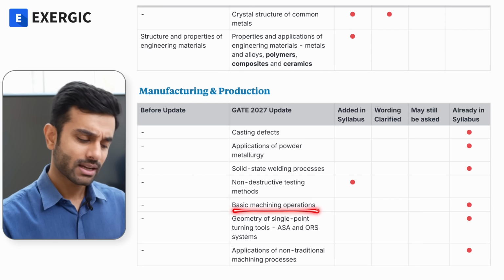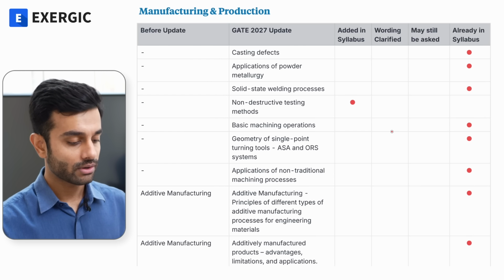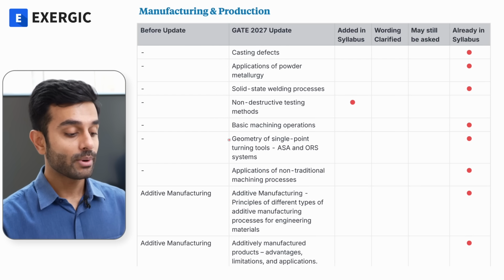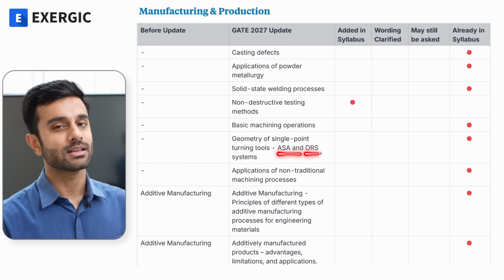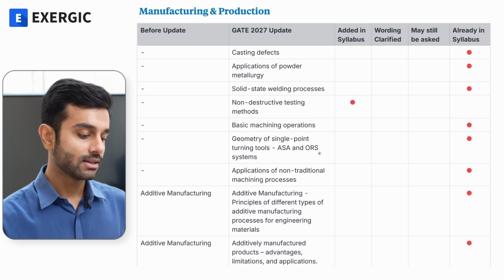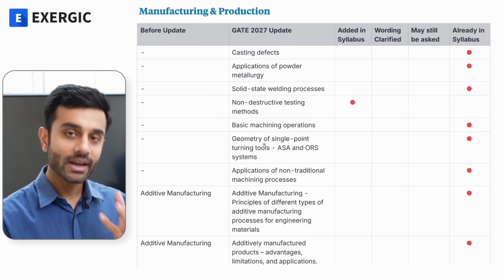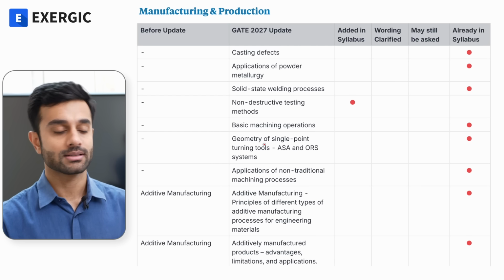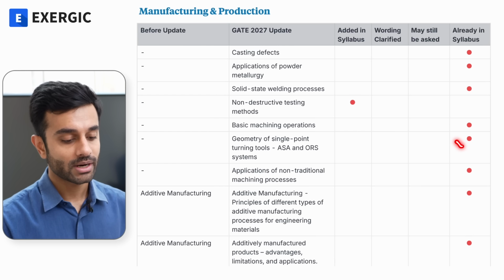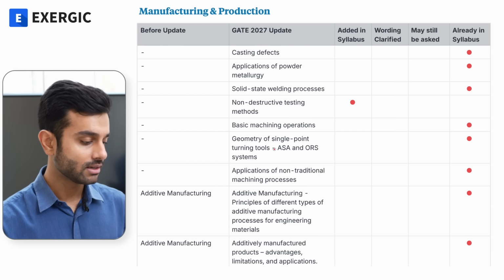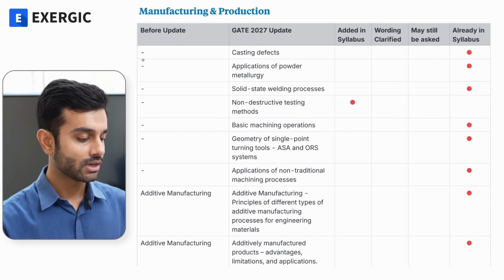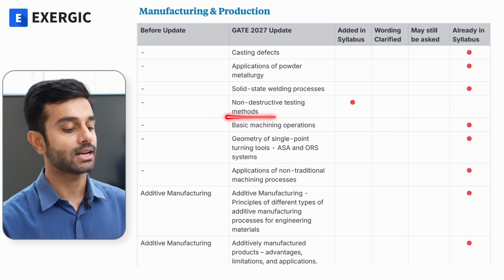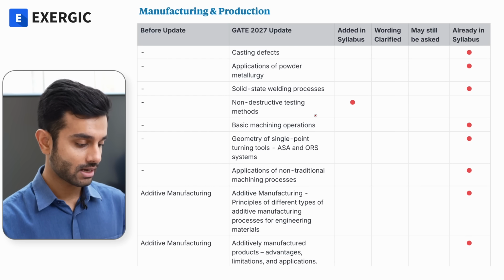Basic machining operations, again it is something which we already cover, we cover advanced machining operations as well. So yes, it was already part of syllabus. Geometry of single point turning tool, ASA and ORS systems, again something which we already discuss, and we not just discuss the geometry, but we also go into the analytical aspect of ASA and ORS systems. So obviously it is a part of syllabus as far as Exergic is concerned. All of these topics were not earlier mentioned, and now they have just been mentioned. NDT, non-destructive testing, is an addition.